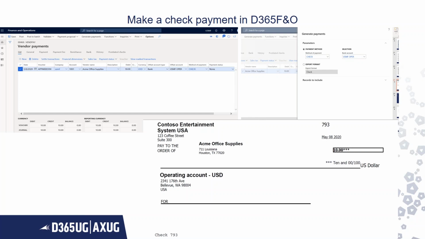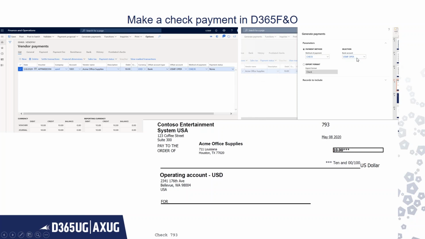Now let's see how things have changed in D365. I think it is pretty much the same methodology. The only design change is there. On the D365 version, it shows the currency and the reporting currency, which was not shown in our 2012 environment. Other than that, both are the same demo environment. Both belong to the same account holder 1001, that is Acme Office Supplies.